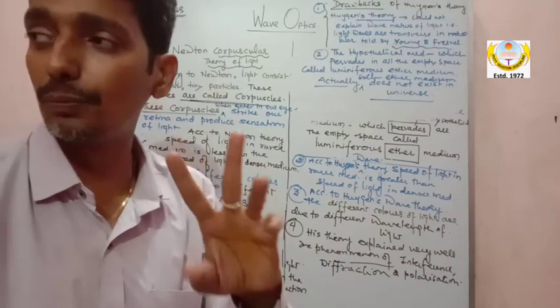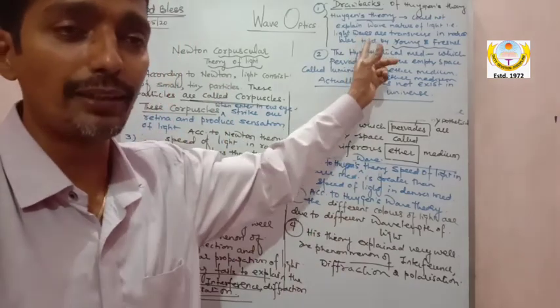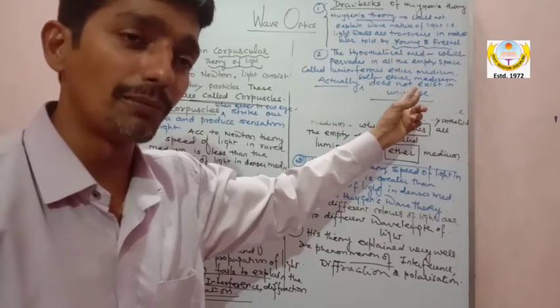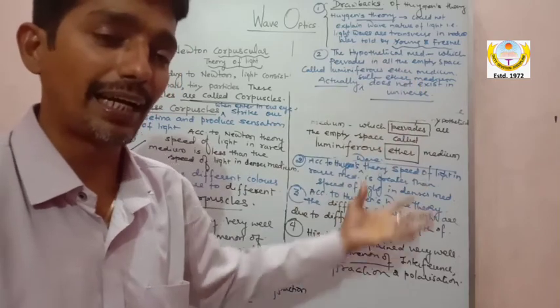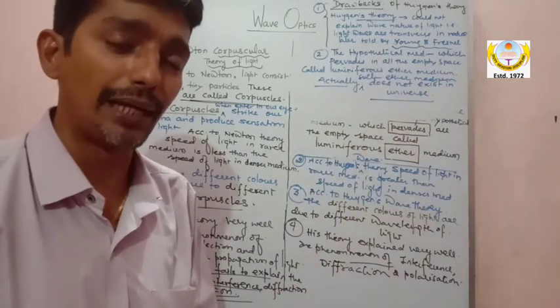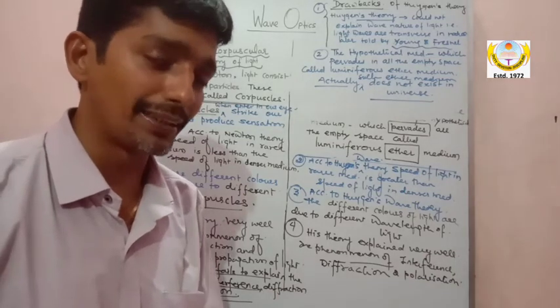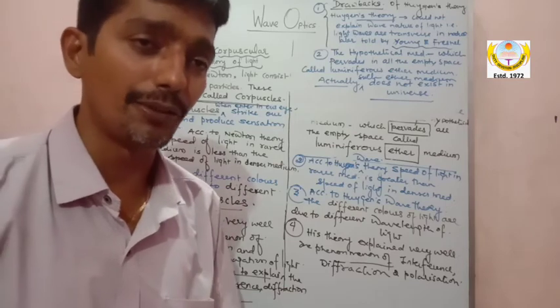The biggest problem was that he did not know the wave nature, that it is transverse in nature, which was later told by Fresnel and Young. And second, he said there is a hypothetical medium which pervades all the empty spaces called luminiferous ether medium, but actually such a medium does not exist in the universe.